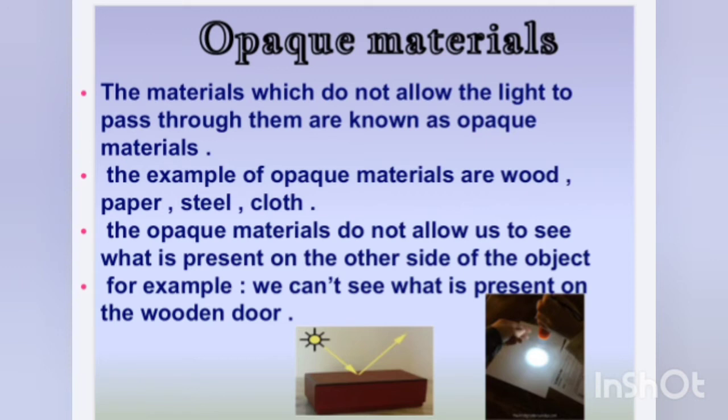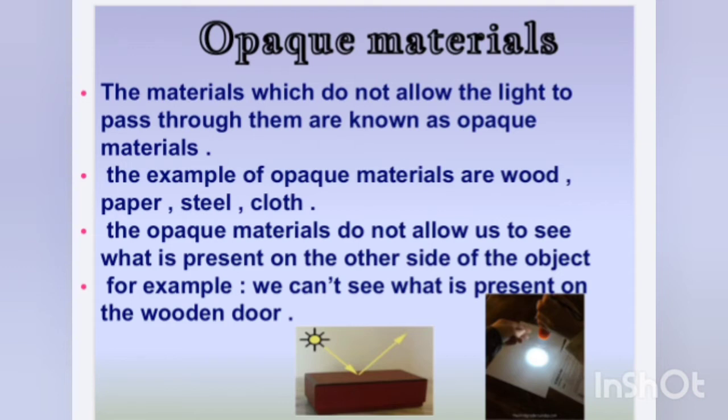Opaque materials. The materials which do not allow light to pass through them are known as opaque materials. For example, the opaque materials are wood, paper, steel, cloth, etc. The opaque materials do not allow us to see what is present on the other side of the object. For example, if we use a door which is made of wood, we can't see what is present on the other side of that door.